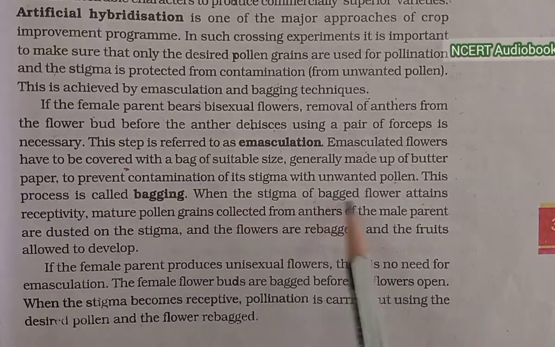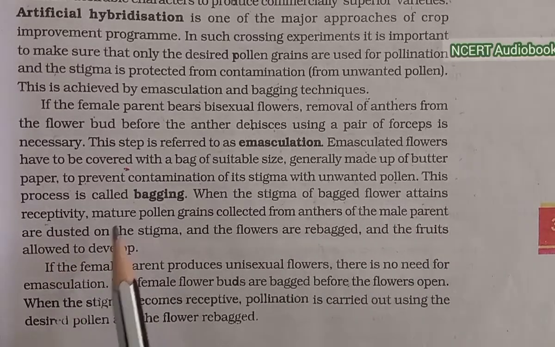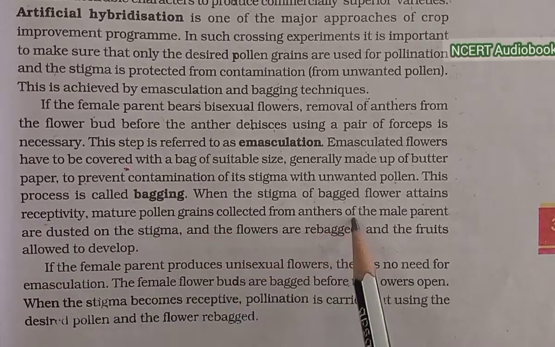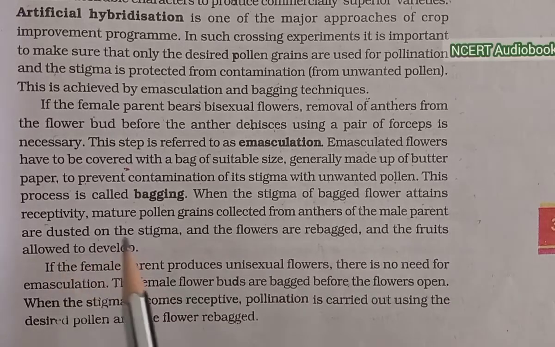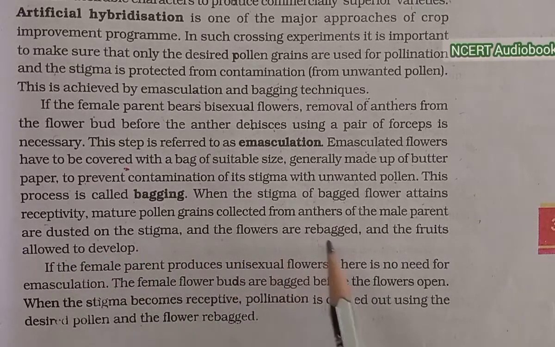When the stigma attains receptivity, mature pollen grains collected from the anthers of the male parent are dusted on the stigma, and the flowers are rebagged and the fruits allowed to develop. If the female parent produces unisexual flowers, there is no need for emasculation. The female flower buds are bagged before the flowers open. When the stigma becomes receptive, pollination is carried out using the desired pollen and the flower is rebagged.